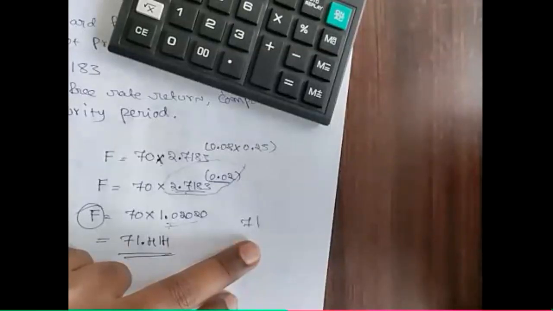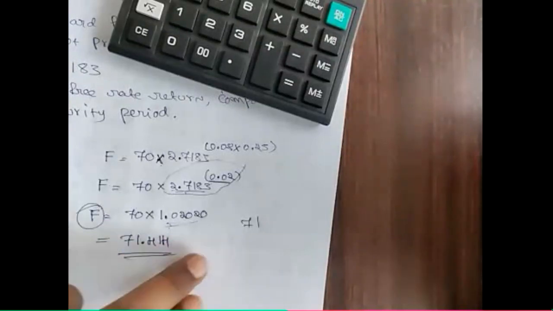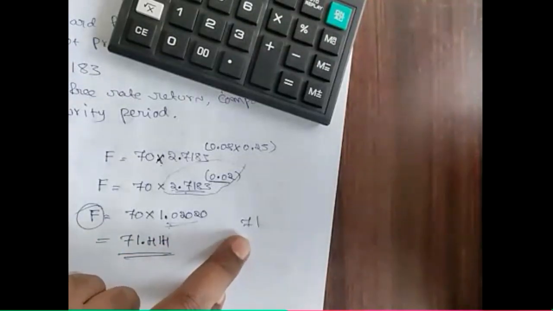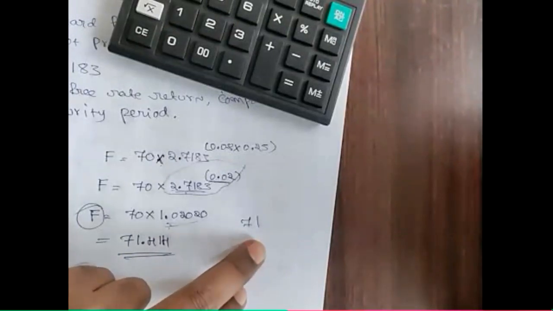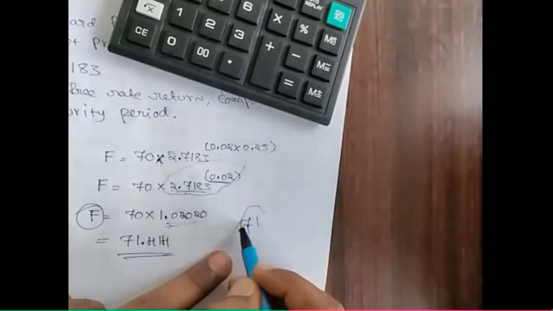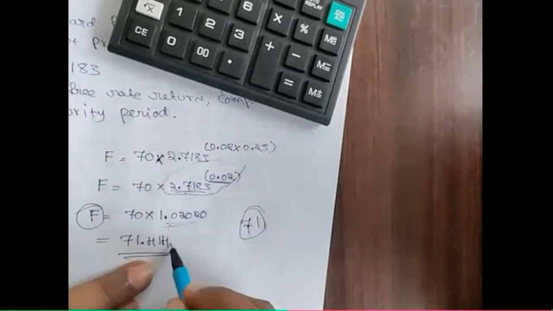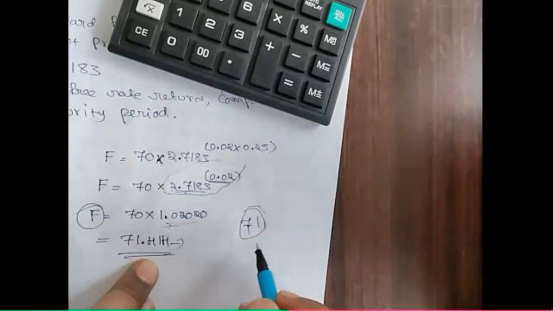So what decision can I take, whether I have to take a long position or a short position? This is the underlying, this will be the future price, and this is the market quoted price. So it is better to take a long position: purchase at 71, and then sell at 71.414.